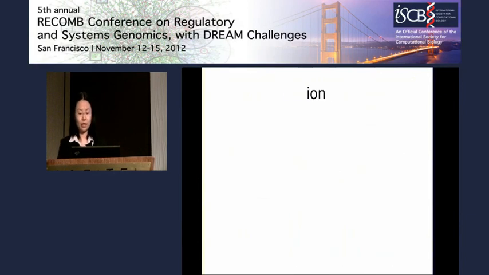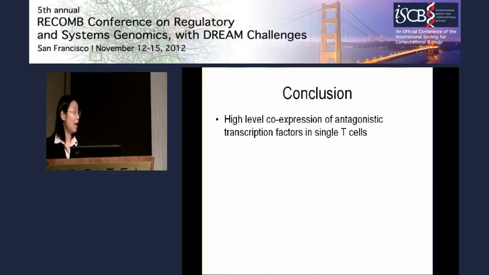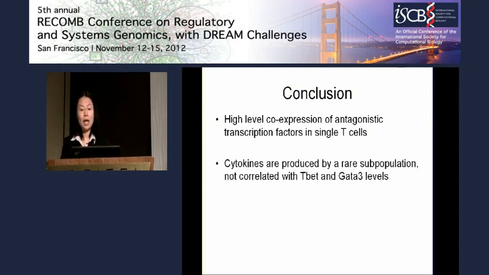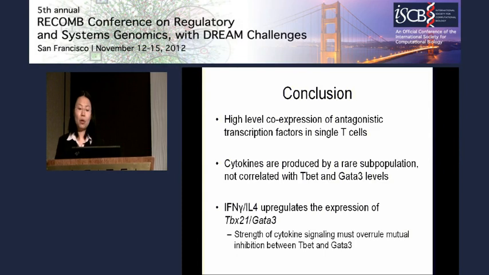So with that, I'd like to conclude my presentation. To summarize our results, we have observed high-level co-expression of antagonistic transcription factors in single T helper cells during differentiation. The cytokines are produced by a rare subpopulation, and their expression is not correlated with Tbet or GATA3 levels. The role of the cytokines, namely interferon gamma and IL-4, is to upregulate the expression of the transcription factors. And the strength of cytokine signaling must overrule the mutual inhibition between Tbet and GATA3 within the cell.